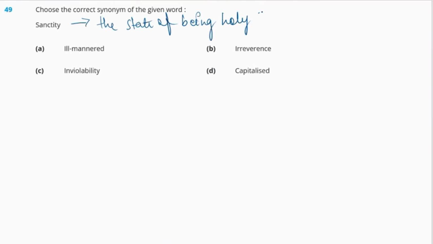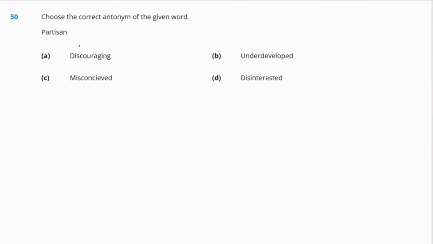Okay, now which word do you think is the synonym to the word sanctity? The answer will be option C, inviolability. Now, why is it the answer? Because sanctity means the state of being holy, and we all know that something which is holy in nature shall not be dishonored. Okay, so therefore, inviolability means something that shall not be dishonored. So these are the two synonyms of each other.